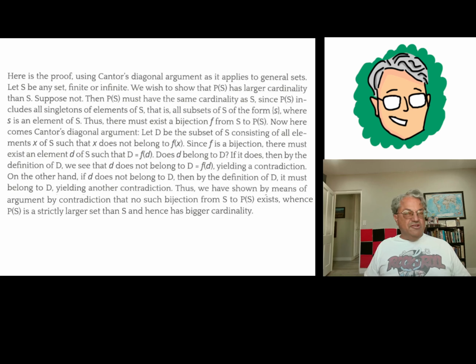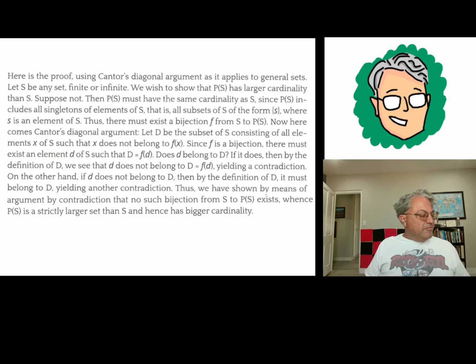So now we're going to be a little clever here. We're going to use a variation of Cantor's diagonal argument, and I'm going to define a particular subset of capital S, which I'm calling D. The way I'm defining D, I'm saying D is the set of all elements x of capital S such that x does not belong to f of x. Remember, for every element x, either x belongs to f of x or it doesn't. So D is just the collection of all elements where it doesn't. Well, now I can give you a contradiction here.